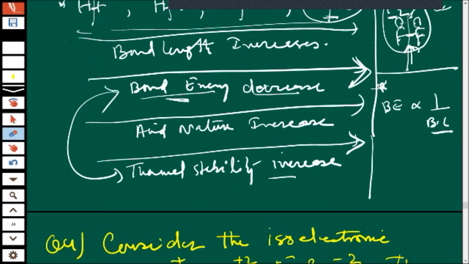So the order is, children, such type of question will come in the exam. So thermal stability decreases. Decreases. Total conceptual questions are there.